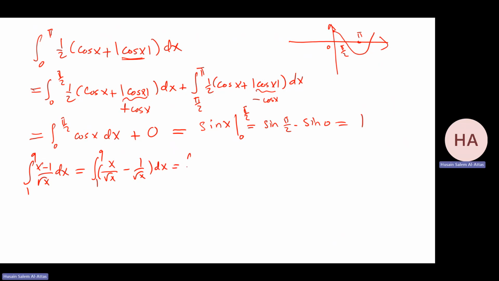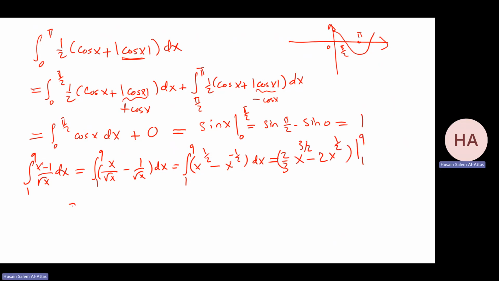Now x over x to the power half, that will be x to the power half, minus x to the power minus half. Change it to power so I can do the calculation easily. Plus 1, that will be 2 over 3, x to the 3 over 2. Add 1, that will be minus 2, x to the power half. All of this from 1 to 9.